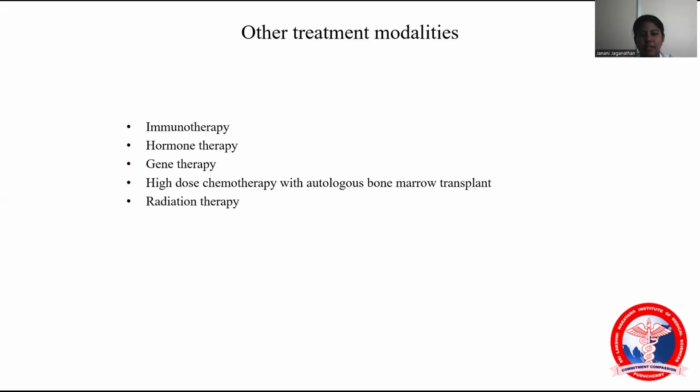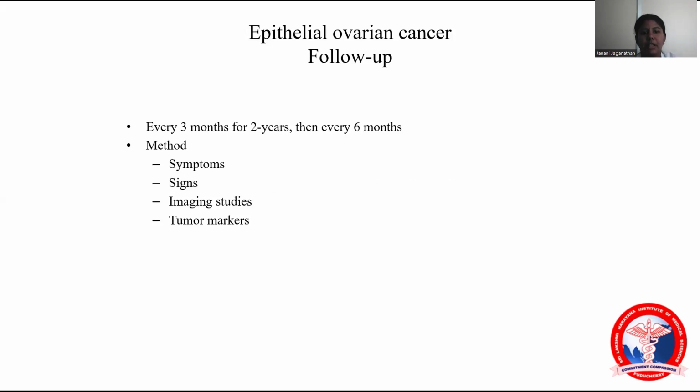The other treatment modalities are immunotherapy, hormonal therapy and gene therapy. The recent ones are PARP inhibitors. Olaparib has been recently used for the treatment of ovarian cancer. Follow-up should be every 3 months. After the surgery, the patient should be followed up every 3 months for 2 years, then every 6 months for another 2 years. At follow-up you should do a pelvic examination and also CA125 levels for monitoring the sensitivity of the chemotherapy.